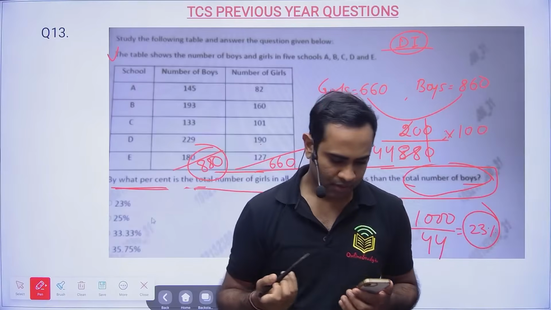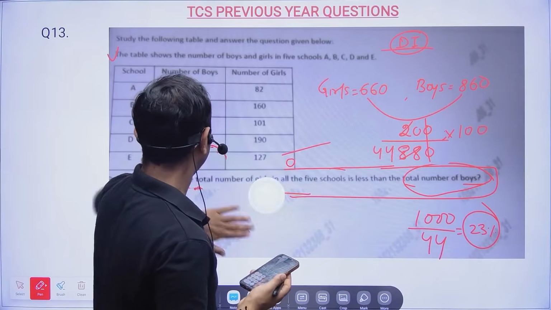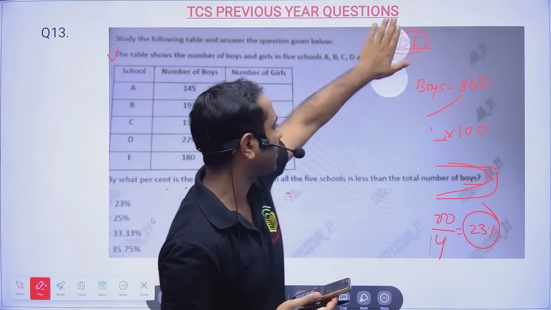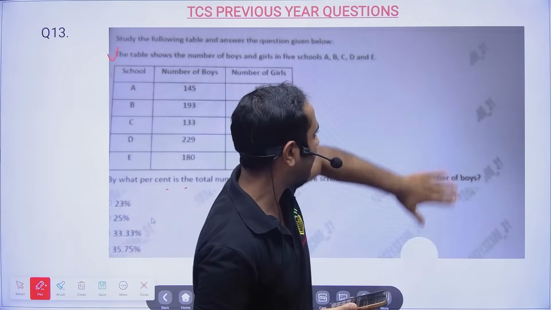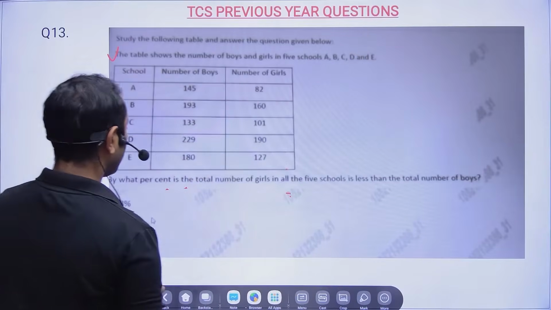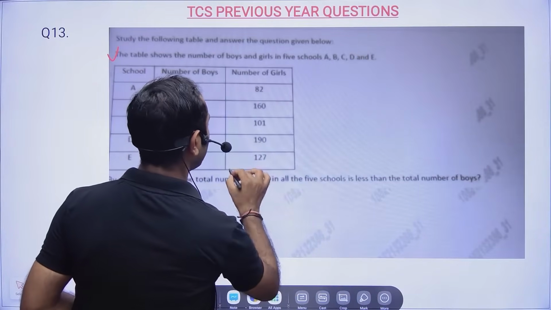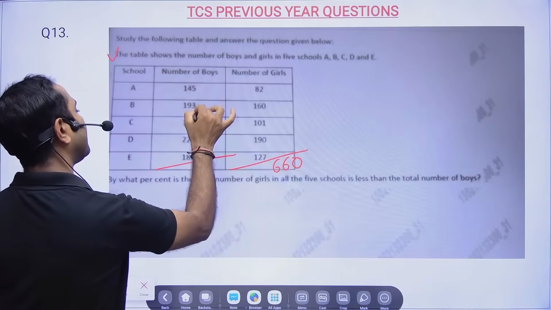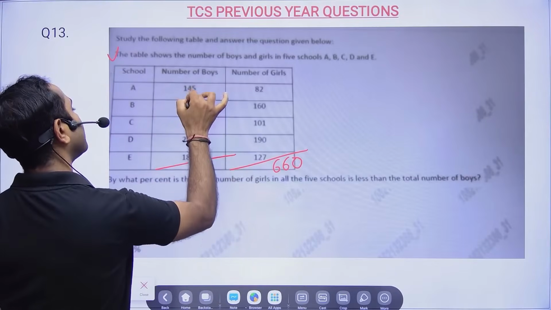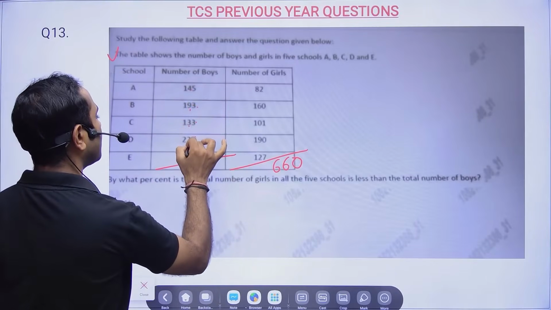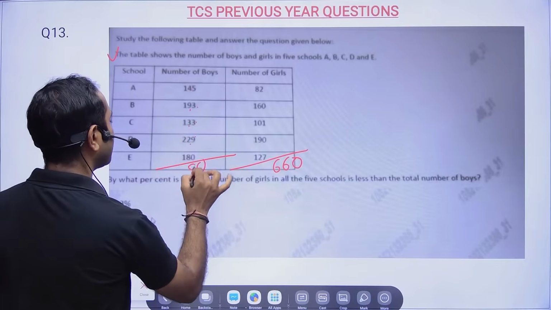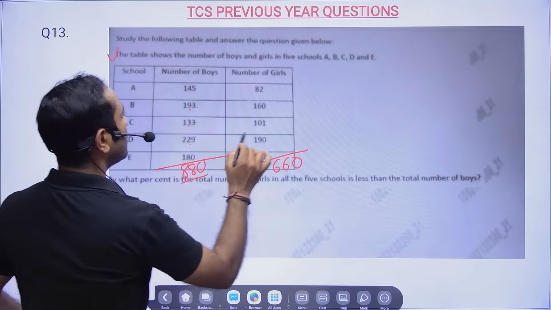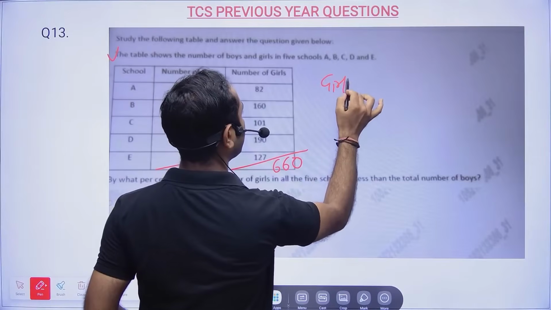Oh, there is some mistake. One minute, wait. In values I have done some mistake because I had taken 860. Okay, just a minute, let me do it again. So here it is 660. This one I had counted, this one I had not counted. 5, 3, 8, 11, 20, 2, 6 plus 9 is 15, 18, 20, 28, 2, and 3 plus 3, 6 plus 2, 8. Okay, now the number of girls is 660.